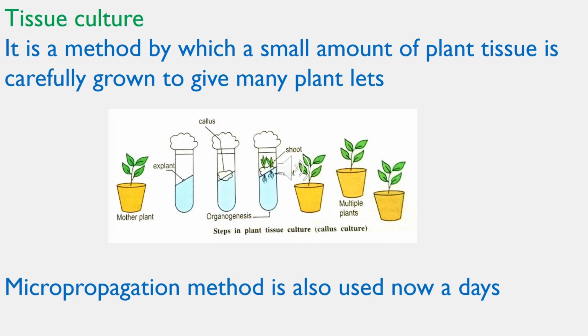You can see in the second step the explant growing into the callus. Callus is a mass of dividing cells; it is absorbing the medium and dividing. If everything is appropriate, it grows into the root and the shoot. As soon as the root and shoot start to develop, we pot them and we can get multiple plants.